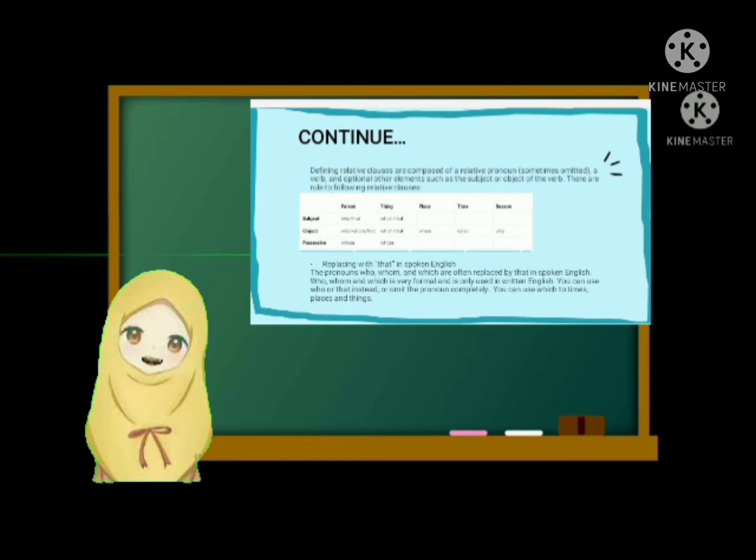And for a place with object, we can use where. For a time with object, we can use when. For a reason with object, we can use why. And point 2.